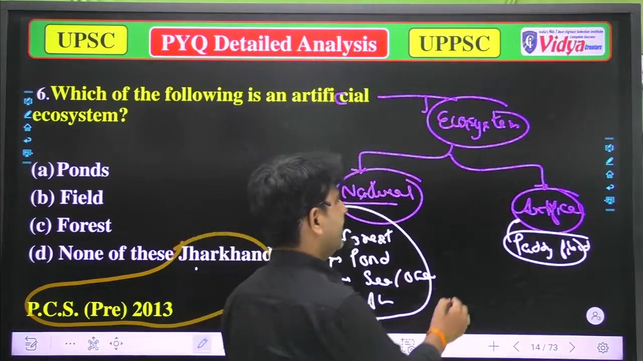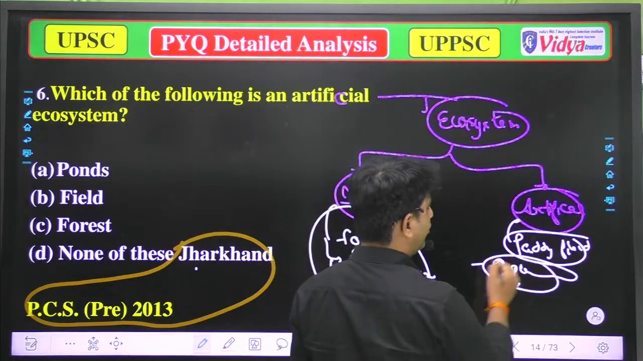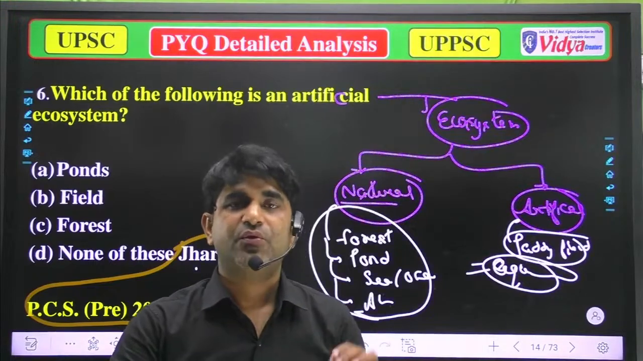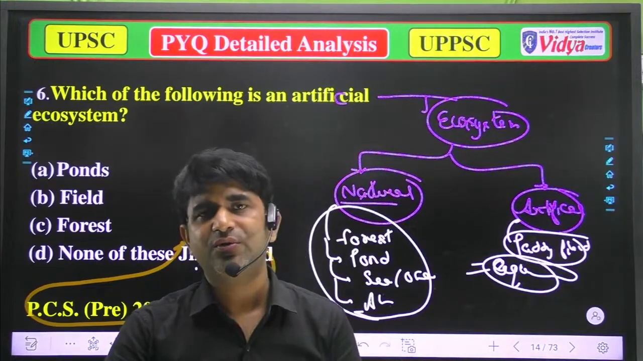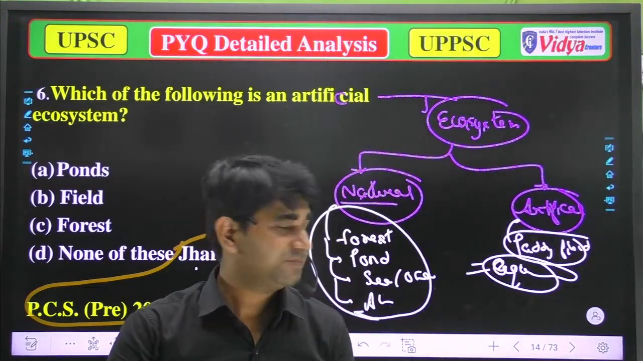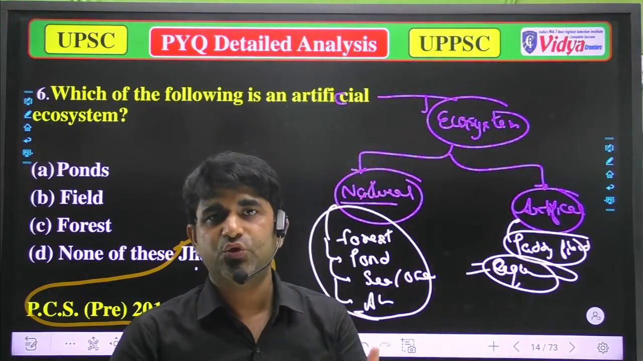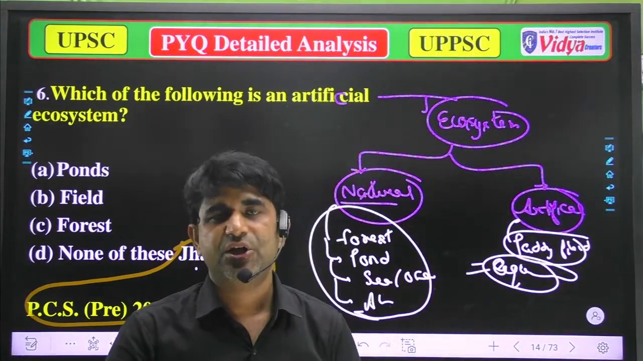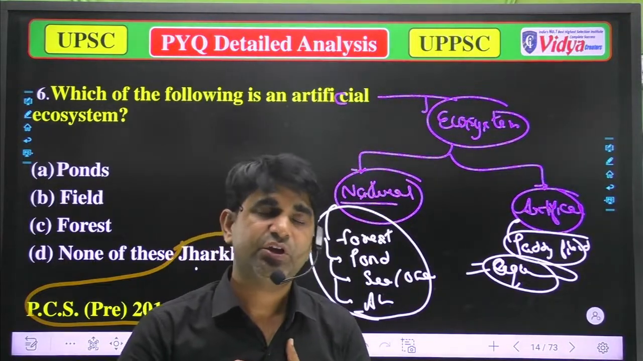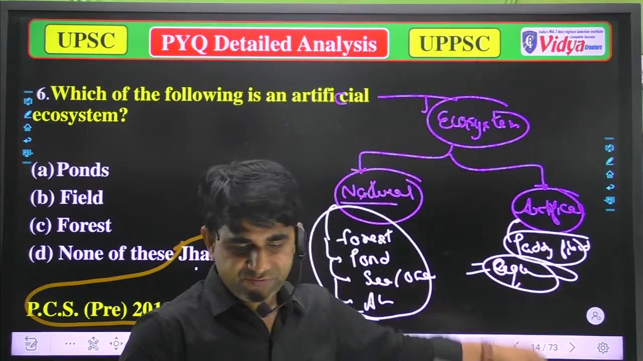Suppose there is an aquarium at your home, that is also an artificial ecosystem. So an ecosystem which is influenced partially or fully by human activities or human beings is an artificial ecosystem. Suppose a zoo, because in a zoo generally we keep animals. In zoological gardens and botanical gardens, we human beings cultivate the plants over there. So that is also an example of an artificial ecosystem.